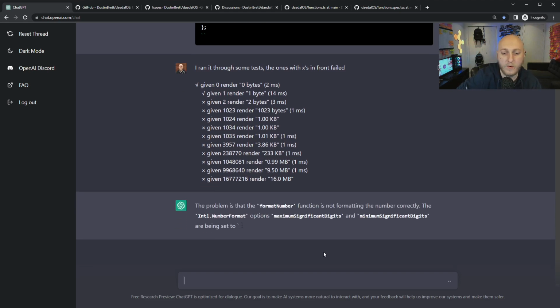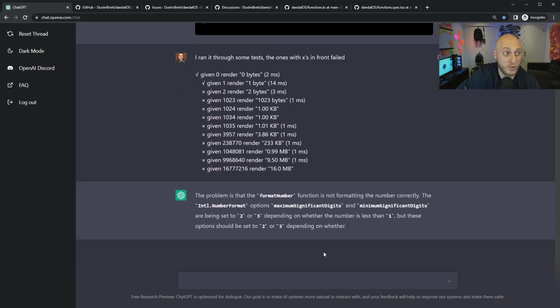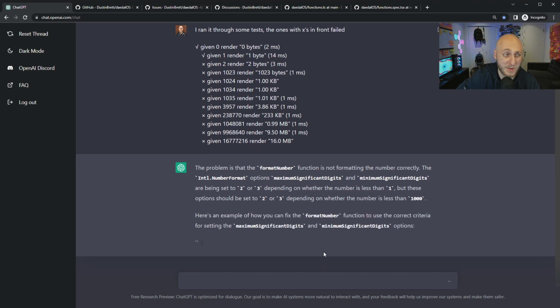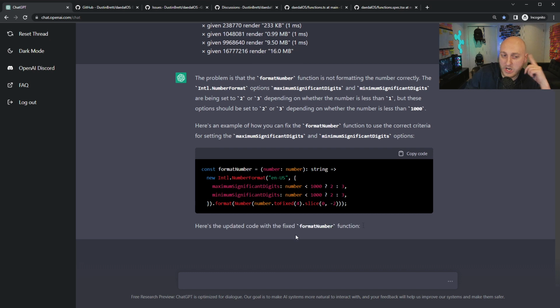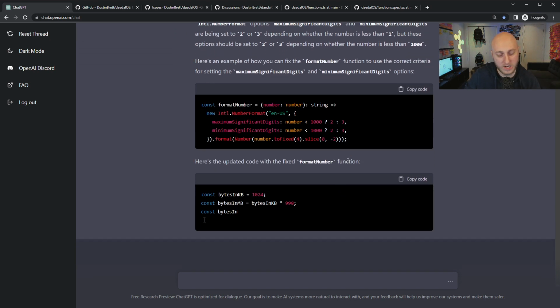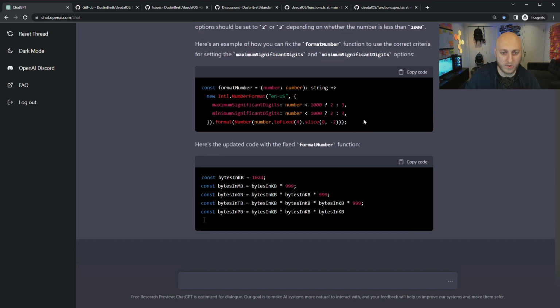The problem is that the format number function is not... It jumped right to the problem. I wonder if it just knew. It's like, yeah, I know that was buggy. You came back to me. You got me. So it wanted to change the format number function. It's done it. Now it wants to spit out everything in the world, like always.